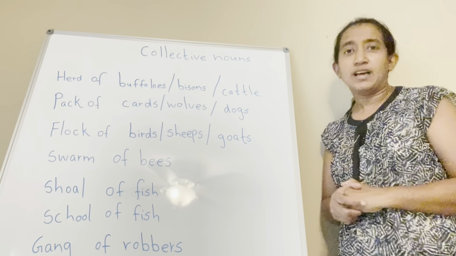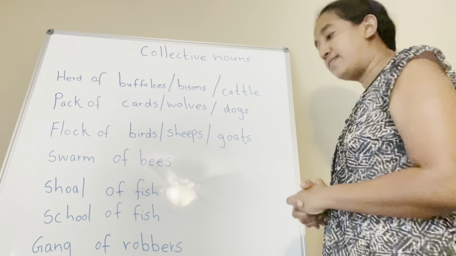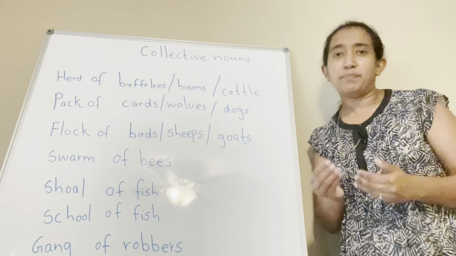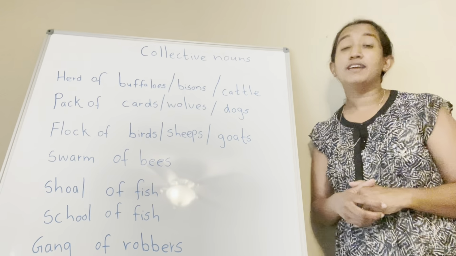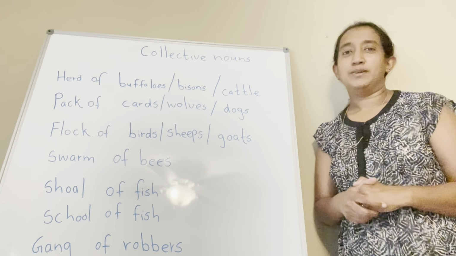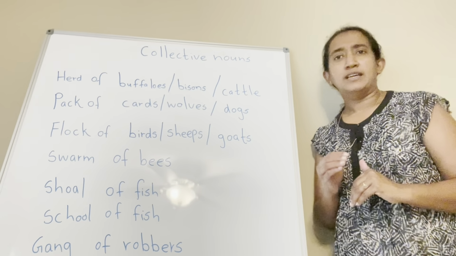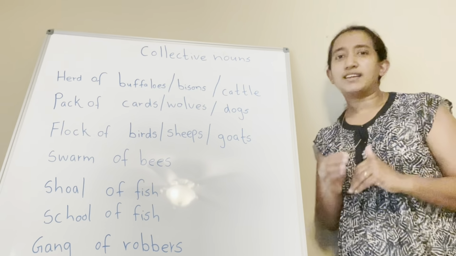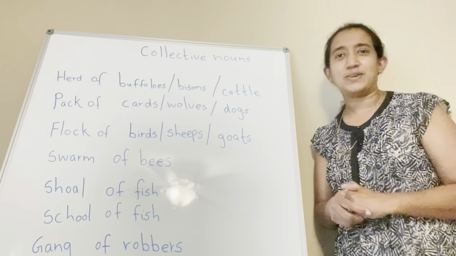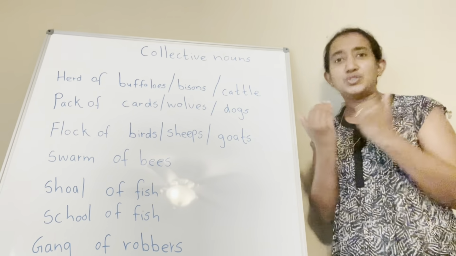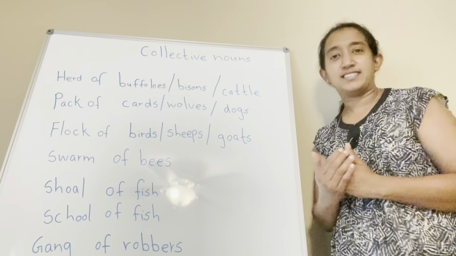So for example, we can say mob of cattle. That represents the group of cattle. Most of the time collective nouns are considered singular as they show one entity.